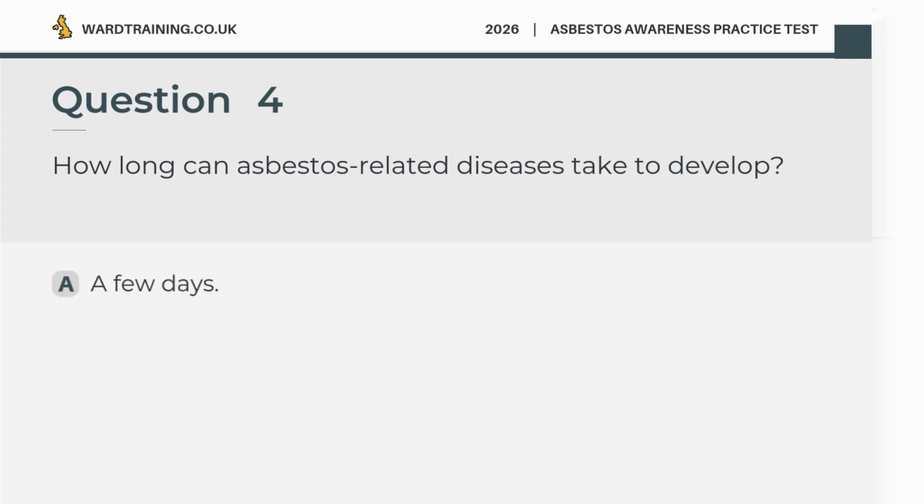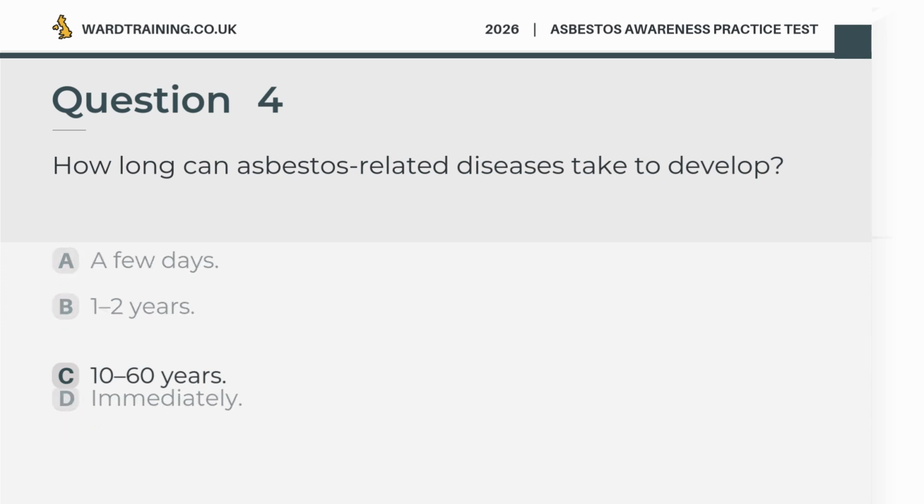Question 4. How long can asbestos-related diseases take to develop? A. A few days. B. 1 to 2 years. C. 10 to 60 years. D. Immediately. The correct answer is C. 10 to 60 years.